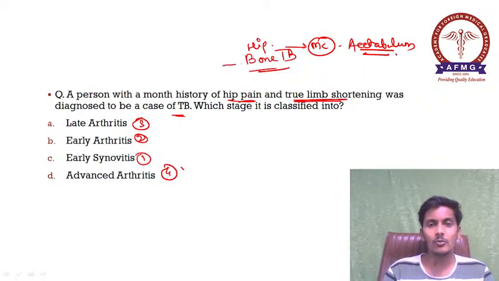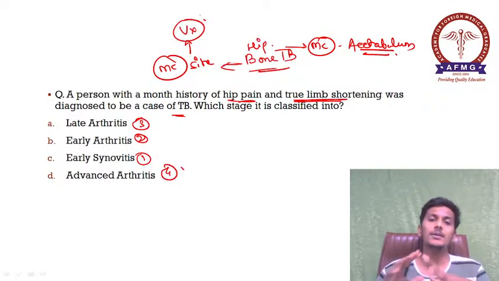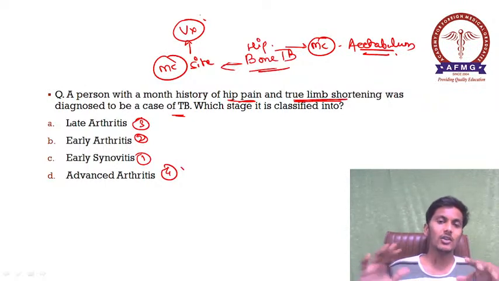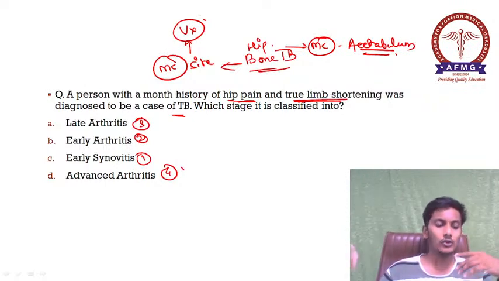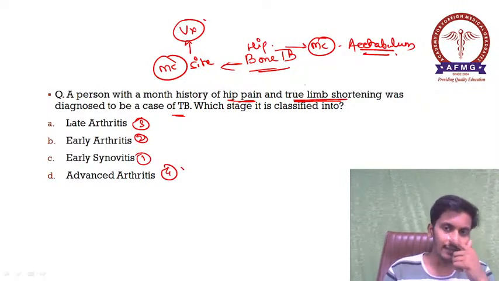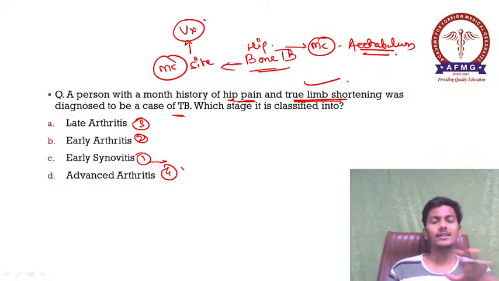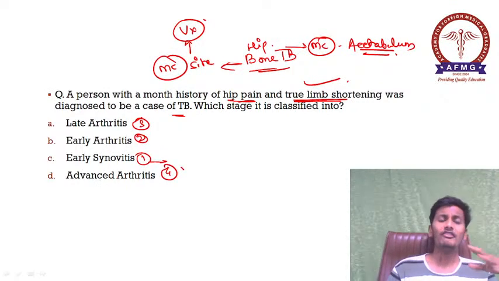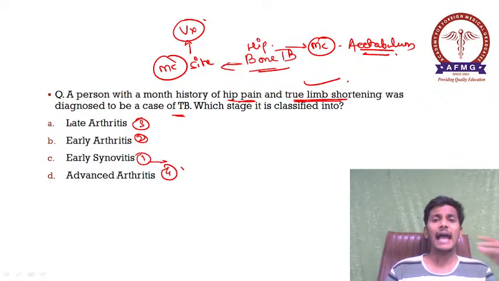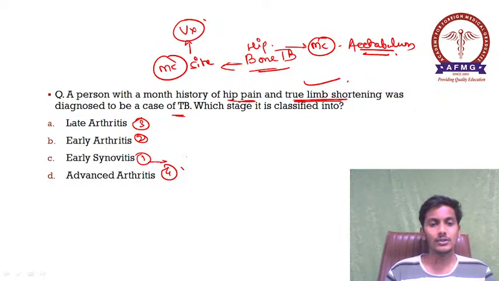Whereas if they ask the most common site of bone TB, then your answer would be vertebra. Lumbar vertebra is the most common site of bone TB, followed by the hip, where the most common site is the acetabulum. So what is happening here? There is hip pain and true limb shortening. In early synovitis, there is no radiological finding, and only apparent limb lengthening is seen. It seems to us that limb lengthening has occurred, but there is no such limb lengthening.